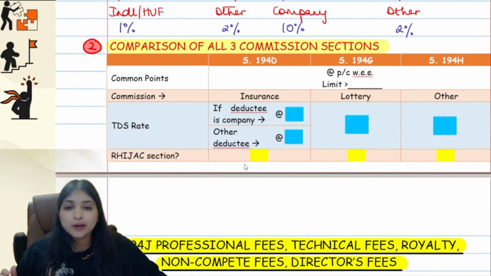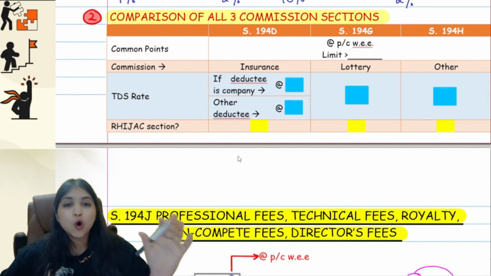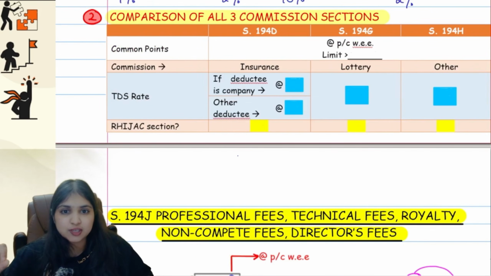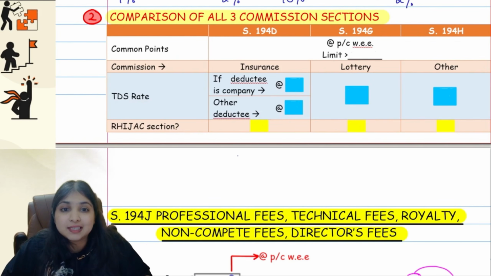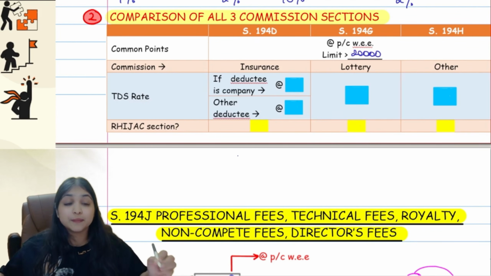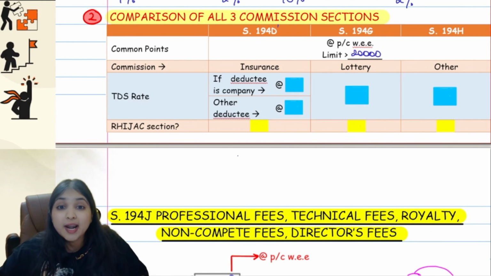Okay. Now we're going to do one small comparison of all the 3 commission sections. 3 commission sections we have, 194D, 194G and 194H. See, in all the 3 sections, what is common? In all the 3 sections, we deduct tax at the time of payment or credit, whichever is earlier. In all the 3 sections, the limit is the same, guys. The commission has to be more than 20,000, only then there will be TDS. Okay, but what are the differences? 194D talks about insurance commission, 194G talks about lottery commission, 194H talks about all other commission.